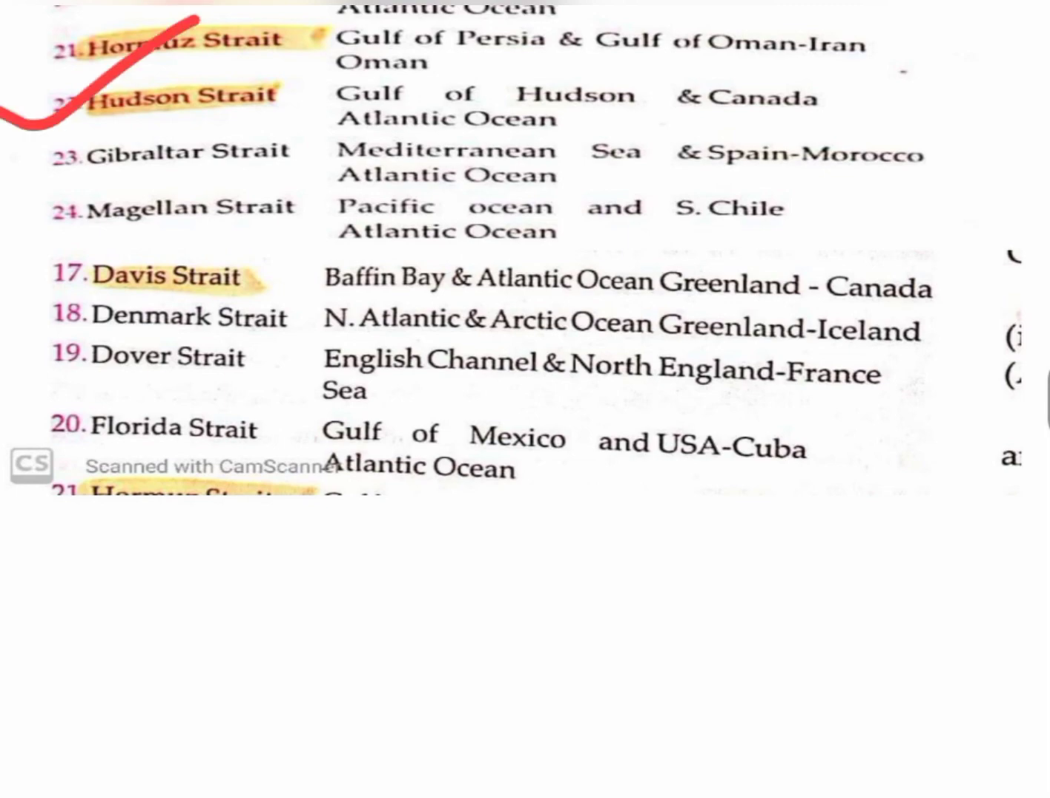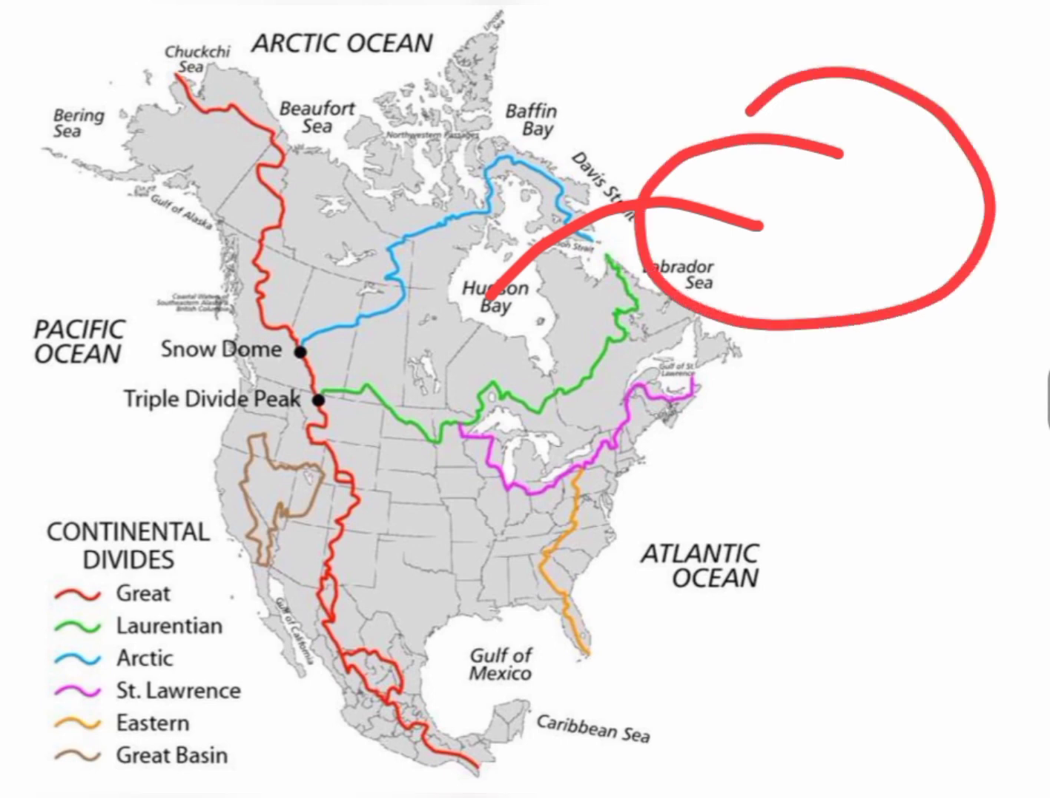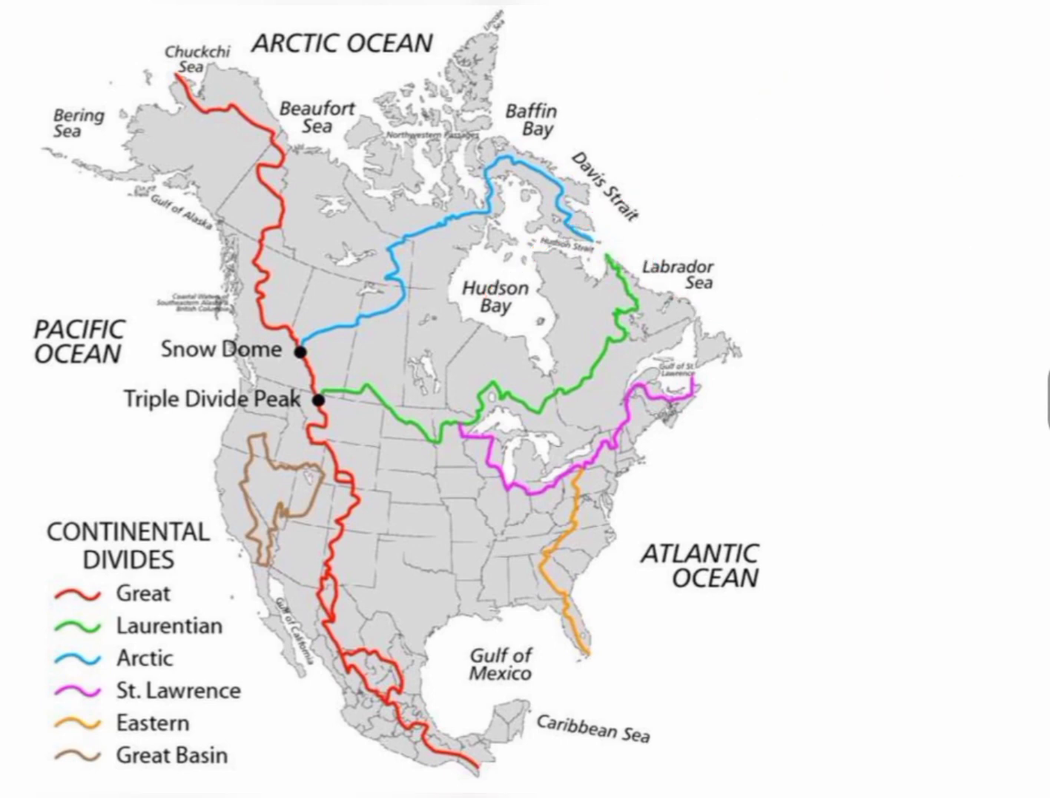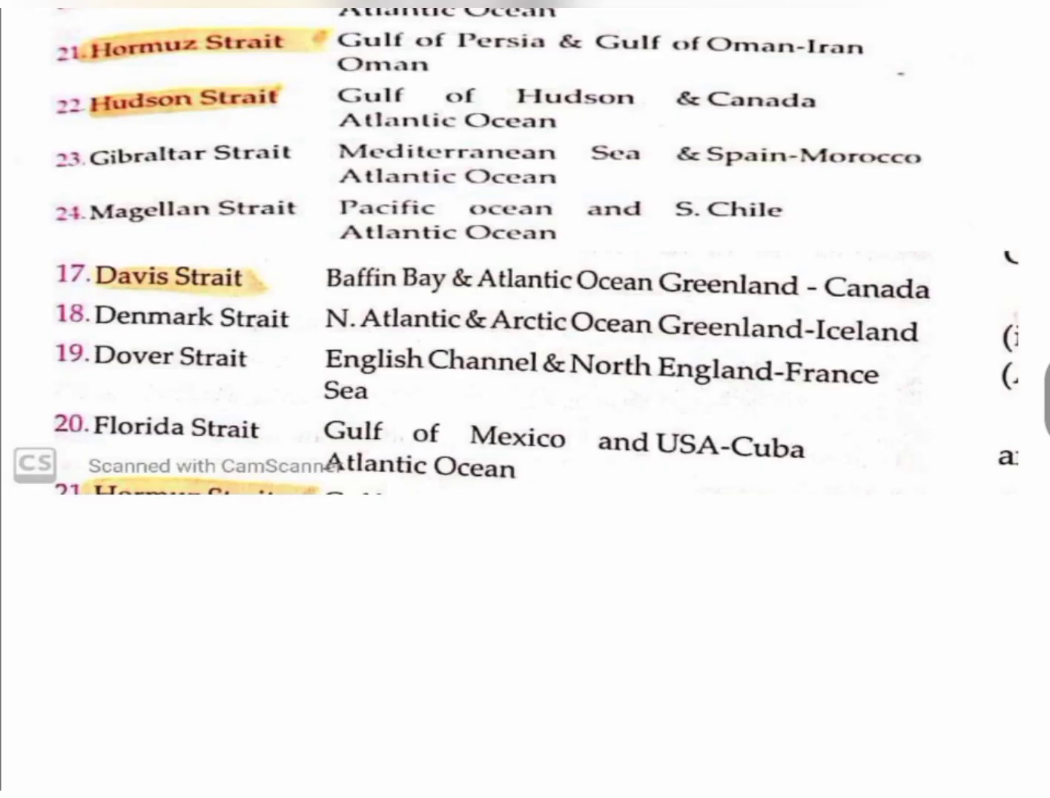So Hudson Strait is also present in North America. Here's North America, and here you can see this Hudson Strait. It connects the Hudson Bay and the Labrador Sea, and the Labrador Sea we can call in broader terms the Atlantic Ocean. So this Hudson Strait connects the Hudson Bay and the Atlantic Ocean, and the Hudson Strait connects the Hudson Bay and the Labrador Sea.